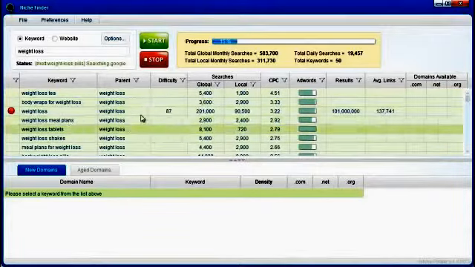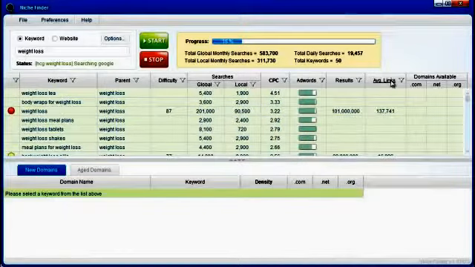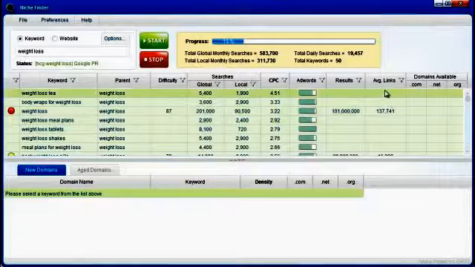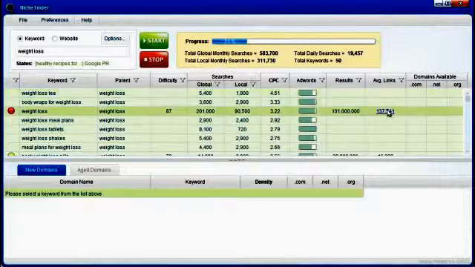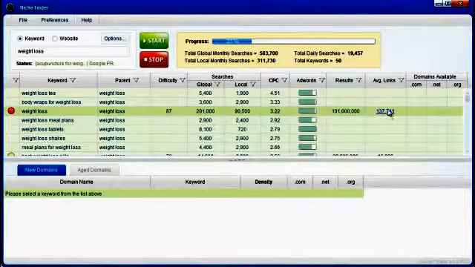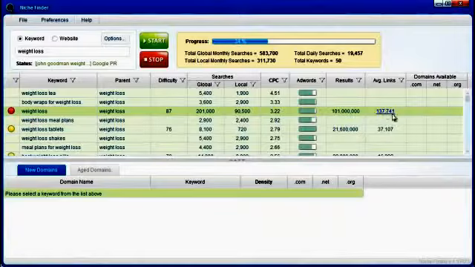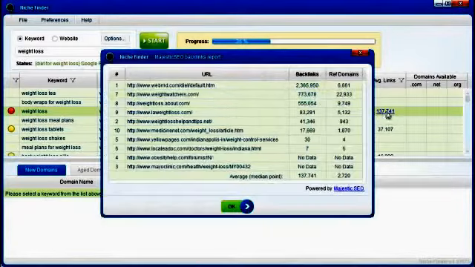So while Niche Finder processes, I'm going to go through a few of the new additions. So average links over here. This was recently added, and what this is going to tell us is the average number of links for the keyword weight loss for the top 10 ranked websites is 137,741. So if you're going to get in the top 10 of Google for the keyword weight loss, probably the minimum number of links you're going to want to get is 137,741 links.